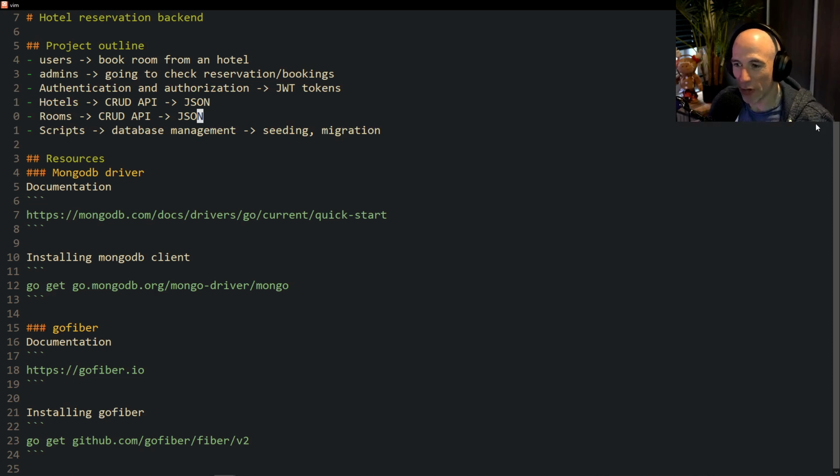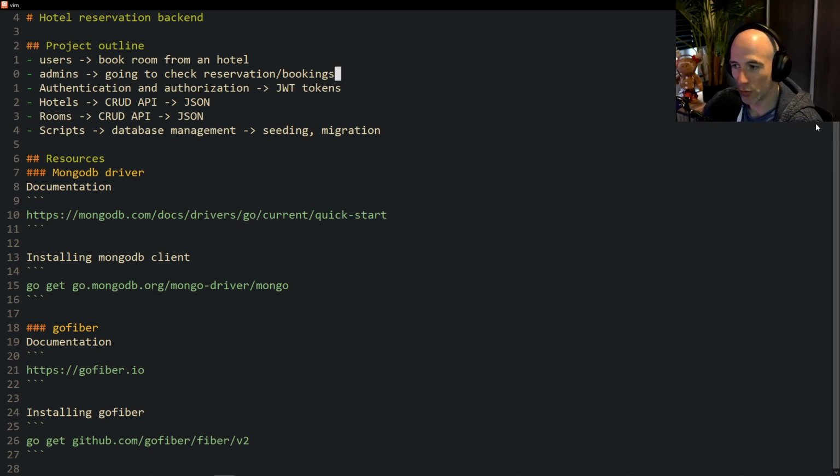So that's basically a rough estimation of what's going to happen. Of course, there's going to be some more stuff going on, but I think this is good as a fallback for us to see where we are, how far our project is going. So this is the project outline.